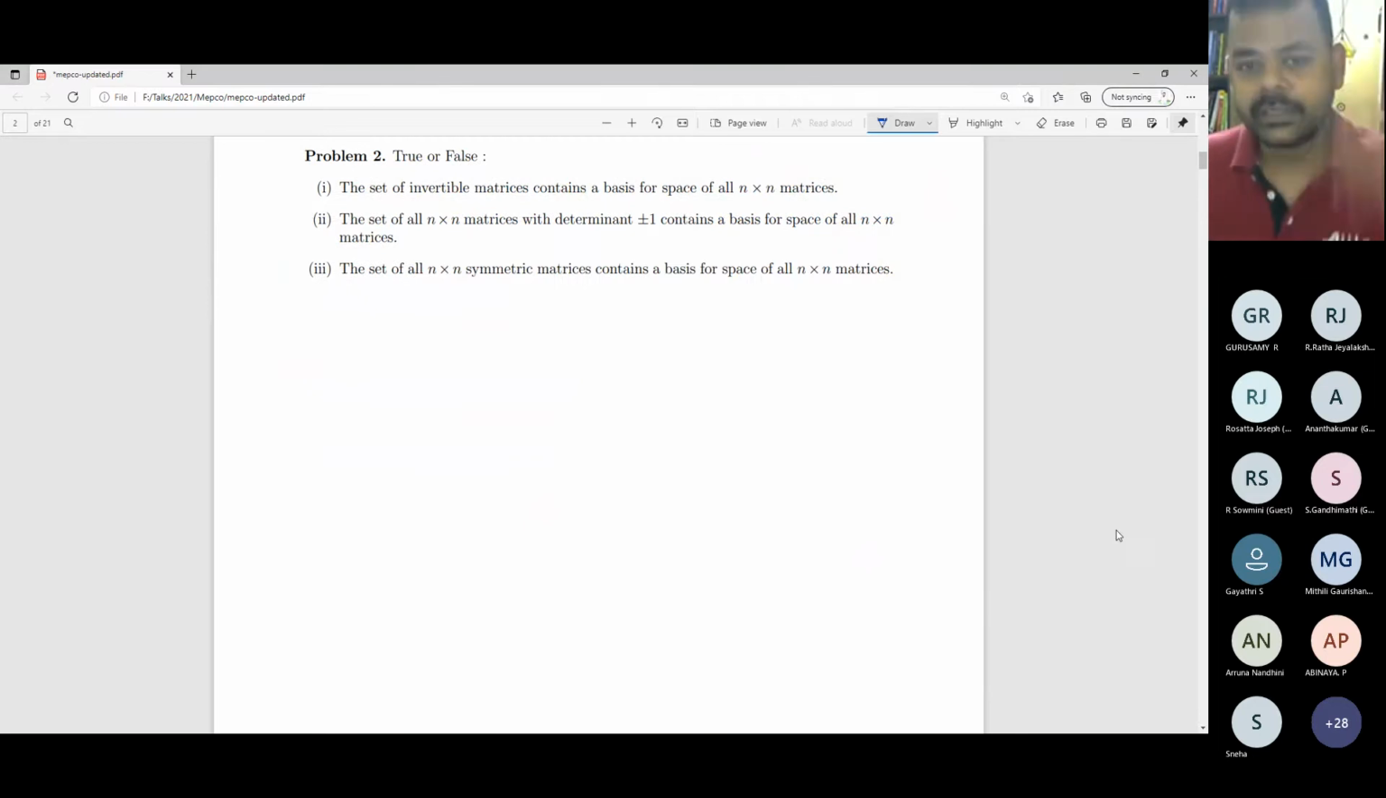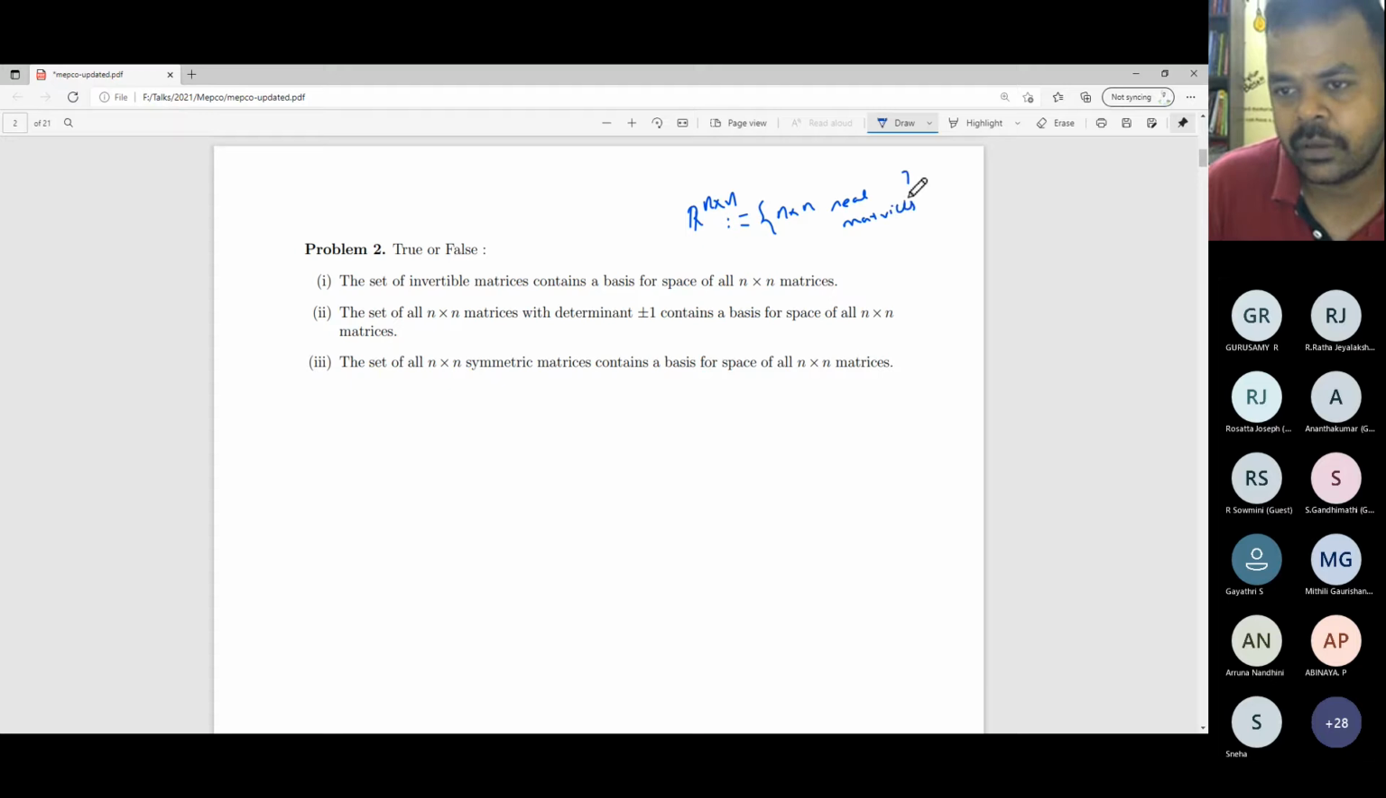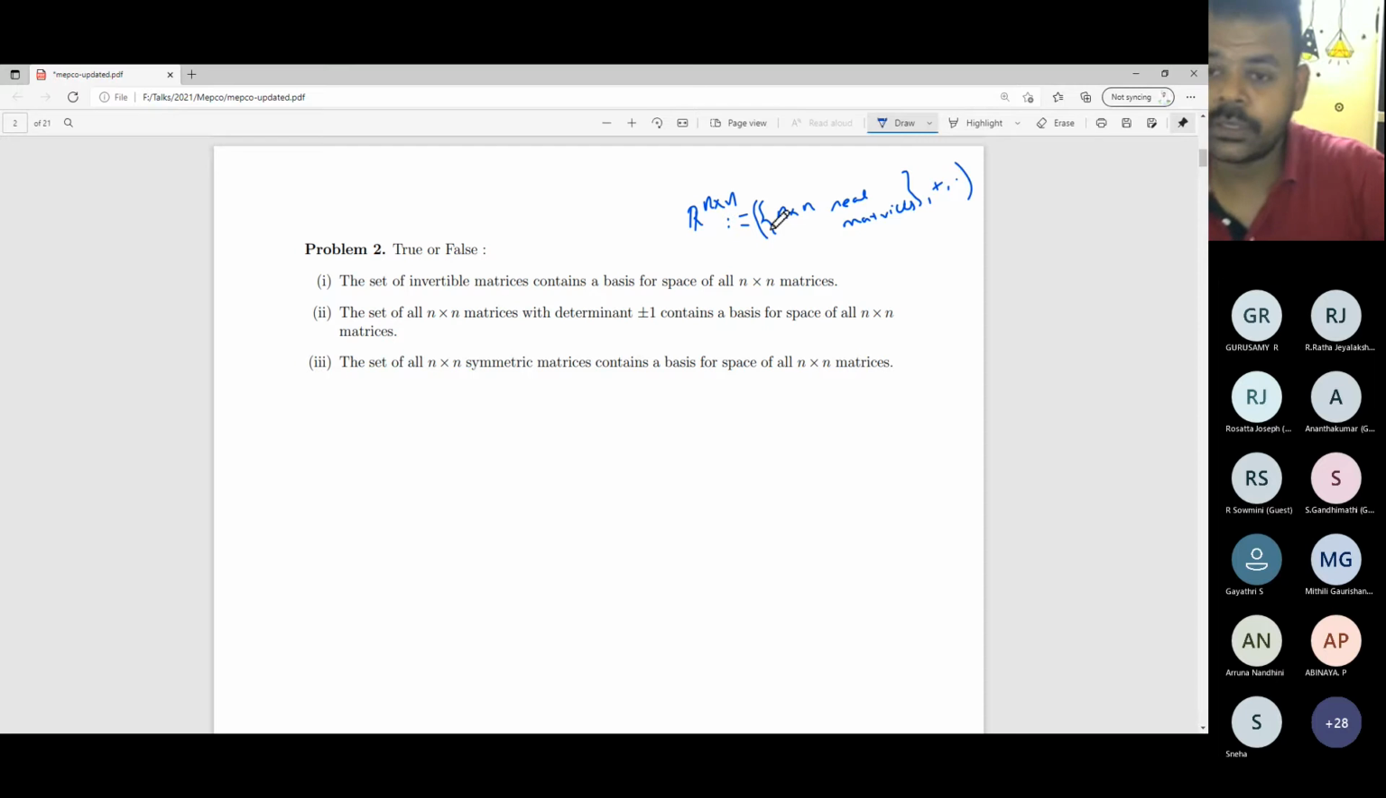The set of all invertible matrices contains a basis for the set of all n by n matrices. Needless to say, if you want, you can consider C n by n or R n by n. Maybe I will consider R n by n, that is the set of all n by n real matrices. The argument will be similar for the set of all n by n complex matrices. They do admit a natural addition and multiplication. I think you have seen this in a more general context. Maybe in Murugan's lecture, we might have discussed the topology on these matrices.